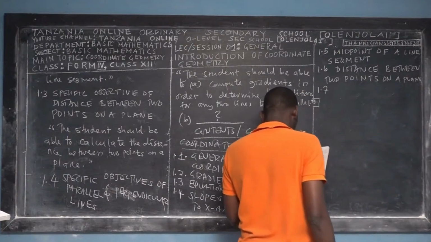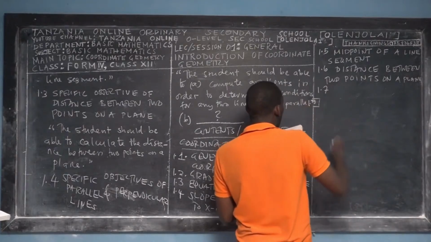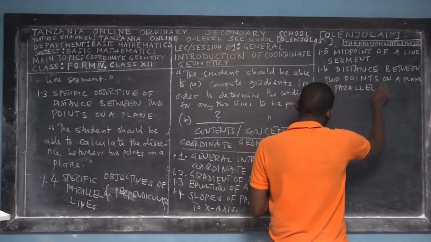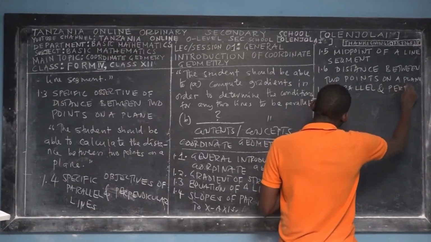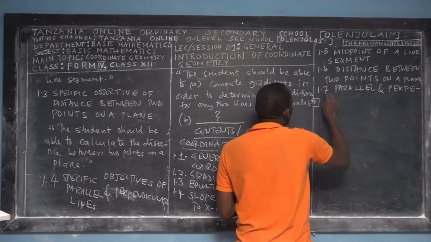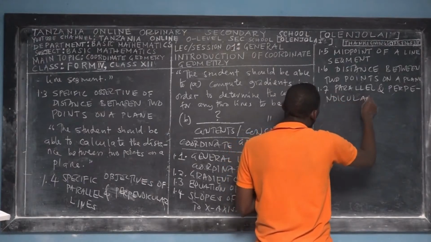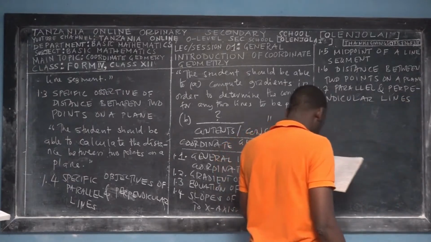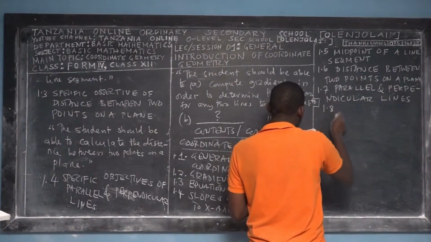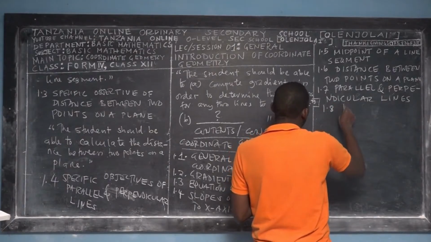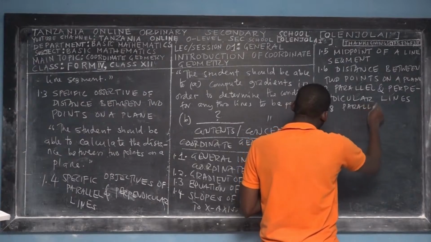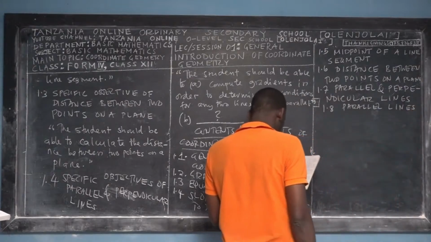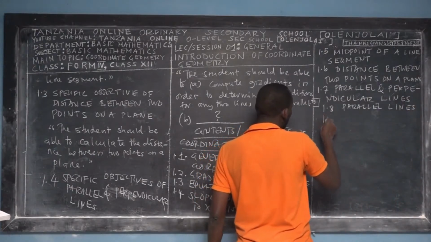On a plane. Then we have parallel and perpendicular lines. Then we have 1.8. This we call the parallel lines. Parallel lines. And then the last subtopic, which is 1.9.